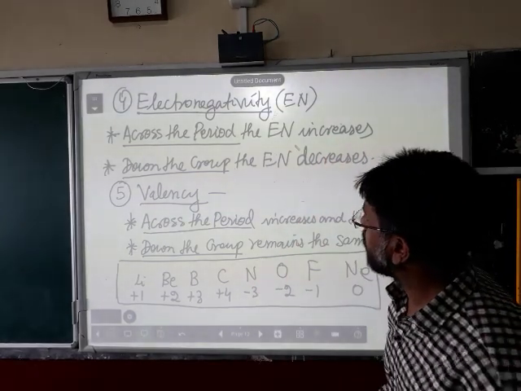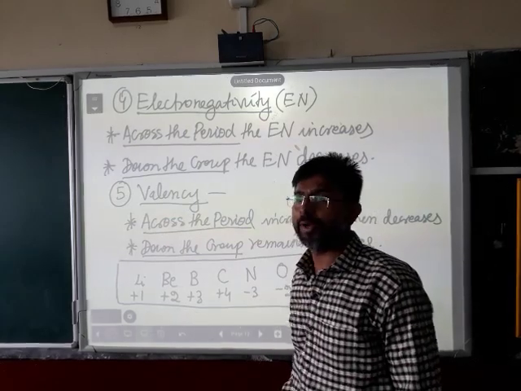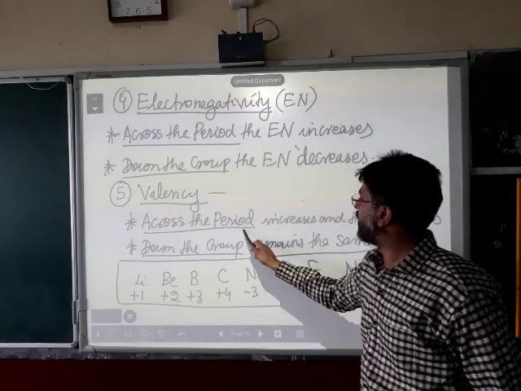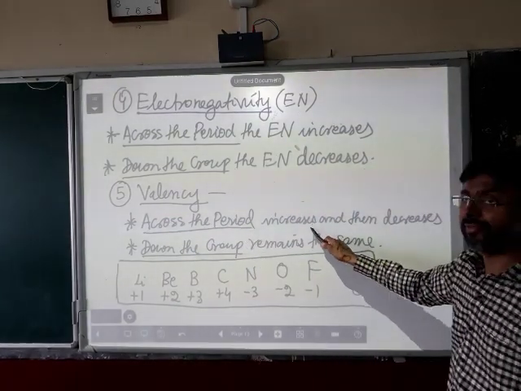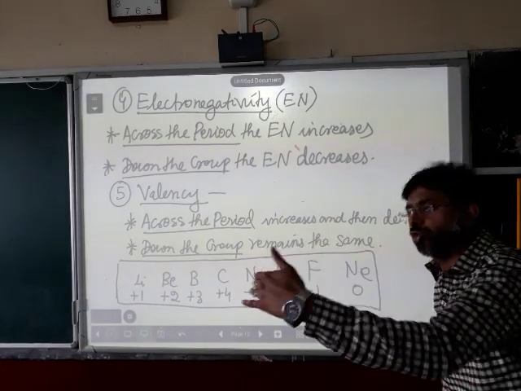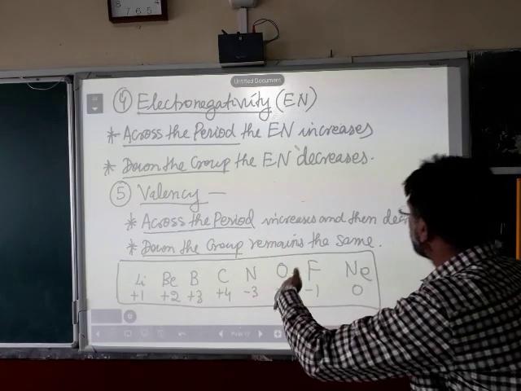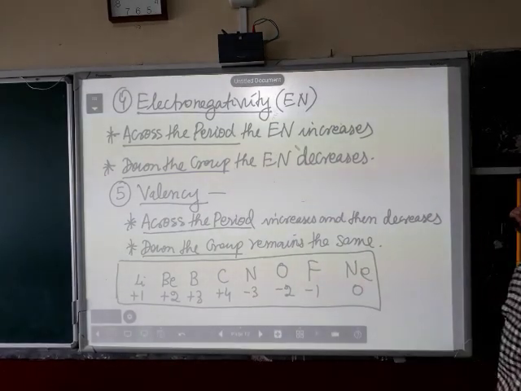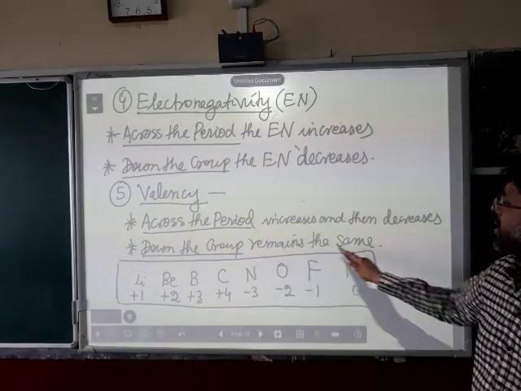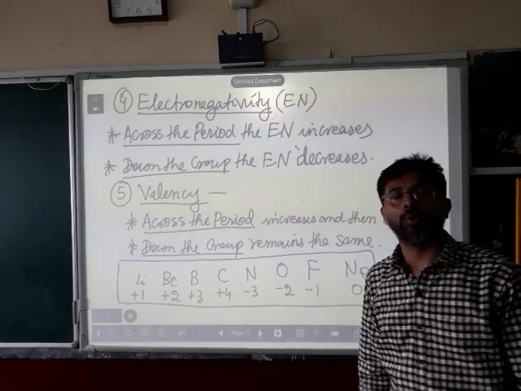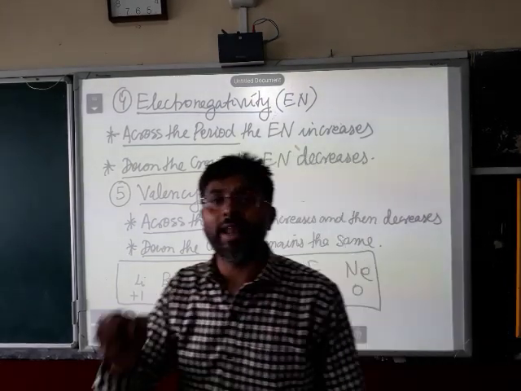Now, after that we have valency. The fifth periodic property is valency. Across the period, the valency increases first. It becomes +1, +2, +3, 4, then -3, -2, -1 and 0. Like that. And down the group, the valency remains the same. Why? Because in a group, the number of electrons in the valence shell is the same.